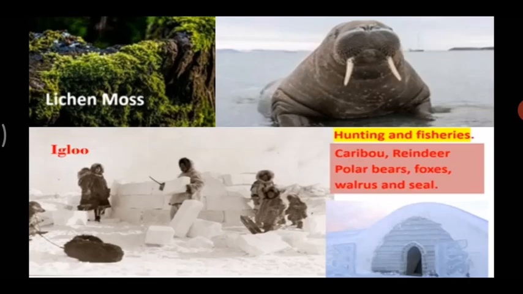Okay, see, this is the seal and this is the lichen moss. Lichen moss is the fungus which grows on the trees. And see their houses. Can you see the houses? Children, they are making houses out of blocks of ice, snow. Okay, of ice, of snow, they are making houses. These houses are called igloos. And see the people there, they are called as Eskimos.